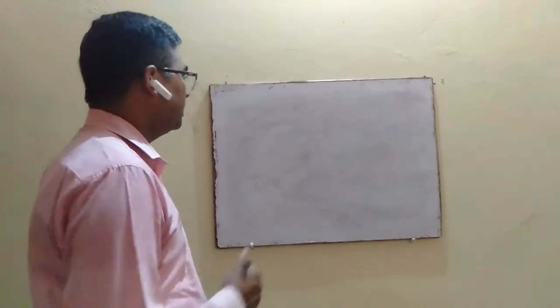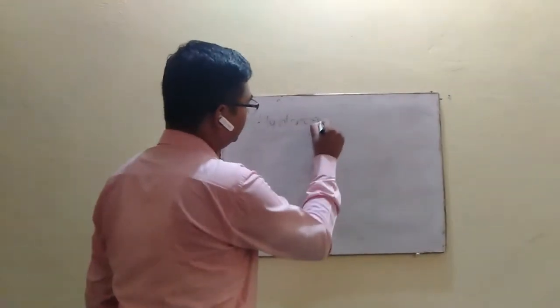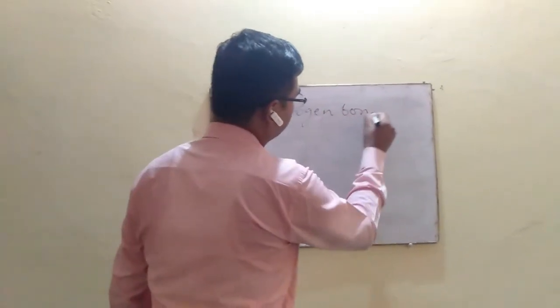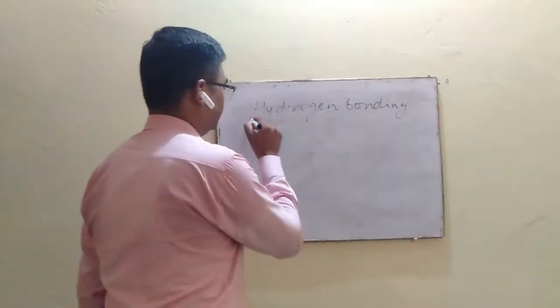Now coming to the effect of hydrogen bonding on the IR spectrum of the compound.